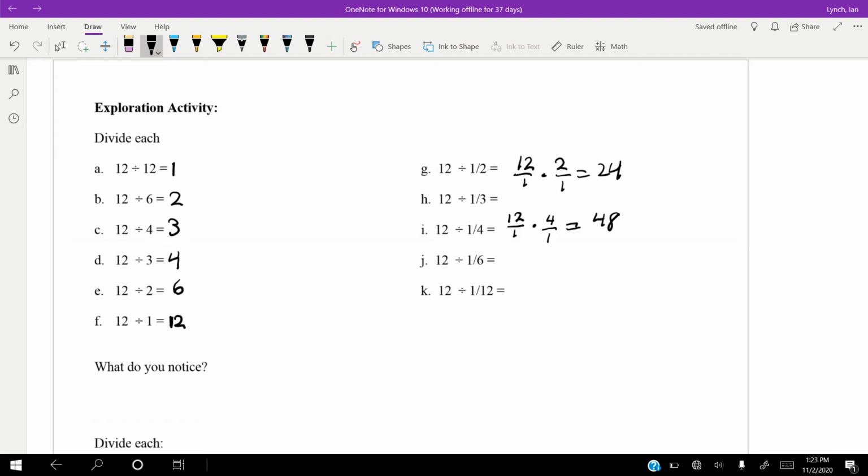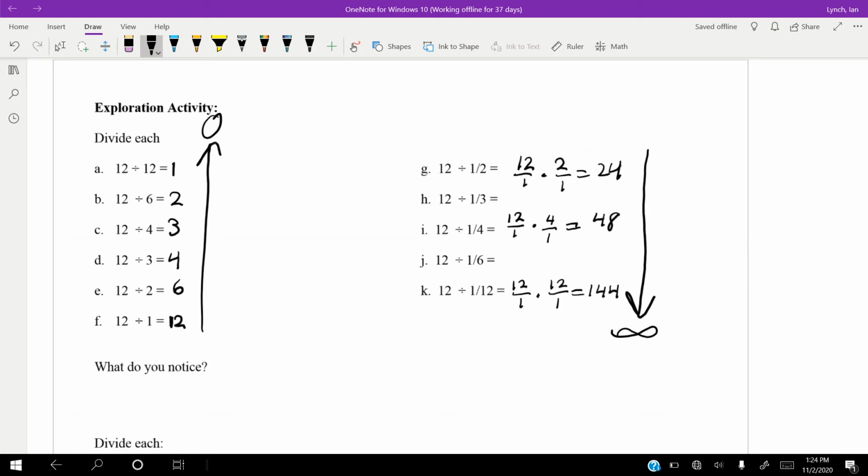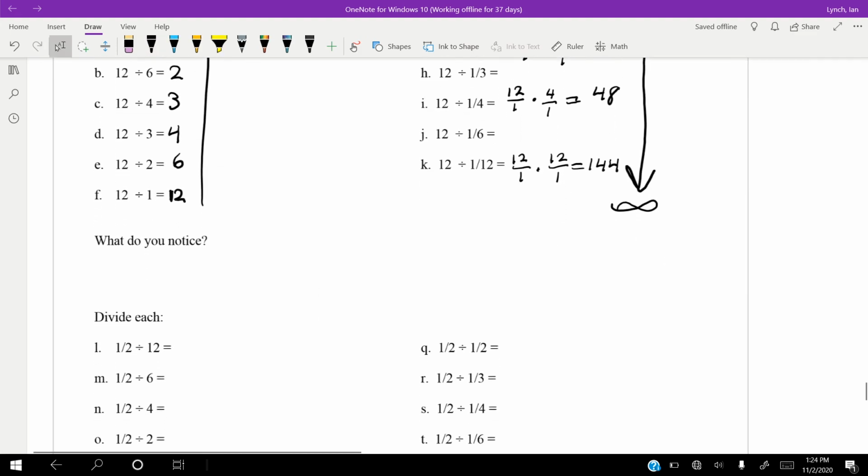Multiply straight across, and we're going to get 48. What? Alright, this can't be right. So we're going to go 12 over 1, flip the 1/12, so it becomes 12 over 1, change the divide to multiply. 12 times 12 is 144. What? We're dividing by a fraction. It shouldn't be getting that much bigger. So as we divide 12 by a bigger number, it goes to 0. But as we divide by smaller numbers, it's going towards infinity.